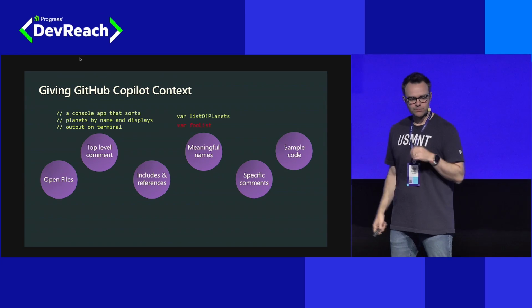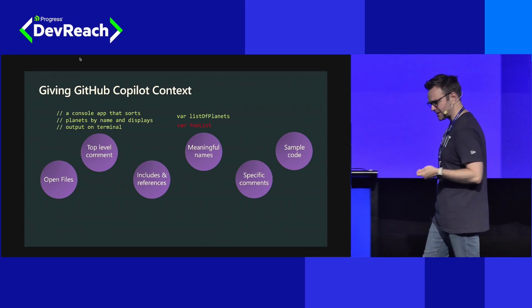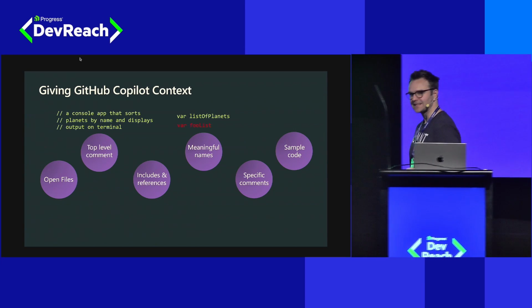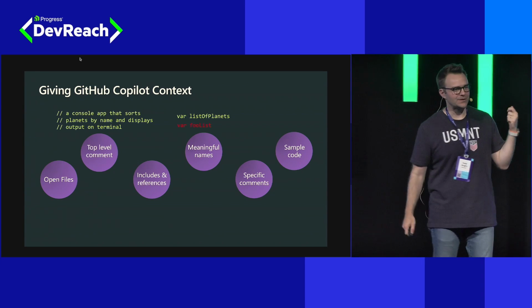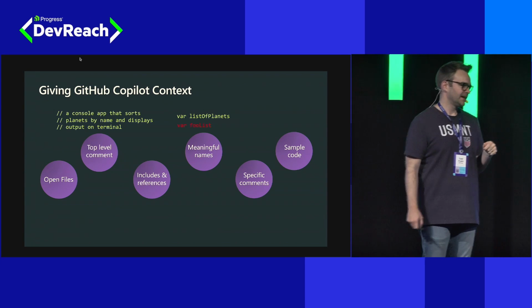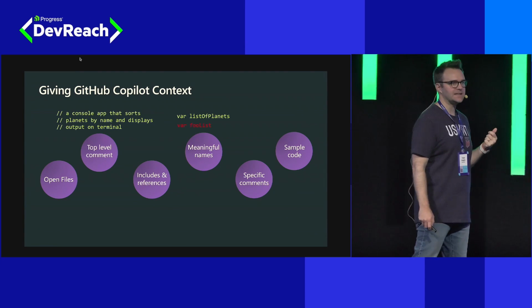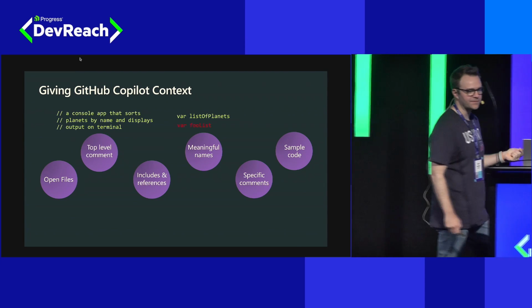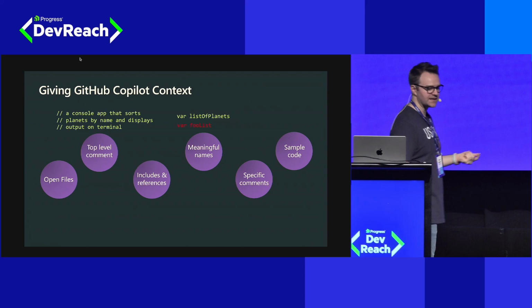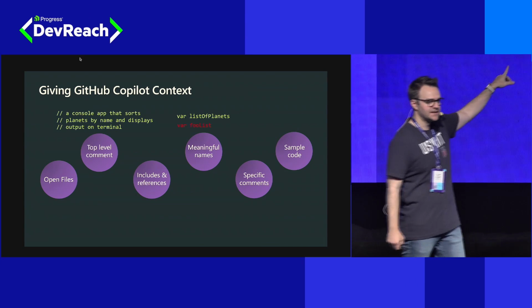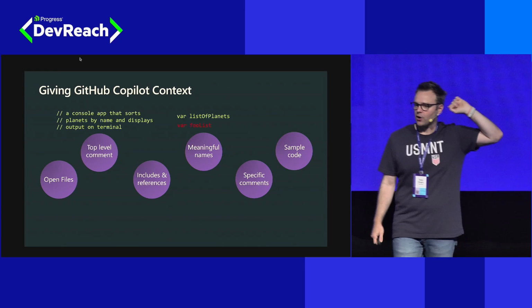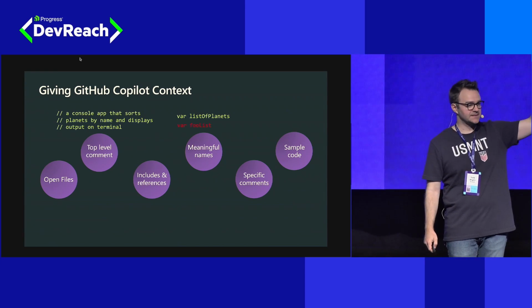So if you've been writing code in your project using, let's just say, less than great coding standards, that's going to show up when you start working with GitHub Copilot. It can infer a lot of intent and meaning out of things like your variable or function names. For instance, if we had a variable called var list of planets, just by that name alone, GitHub Copilot can infer we're working with a list type.